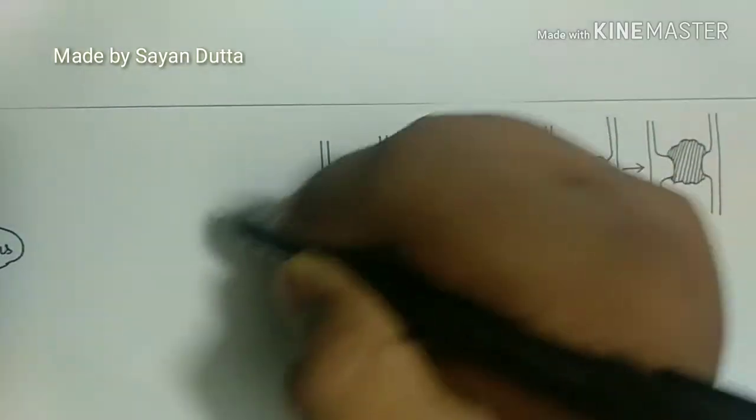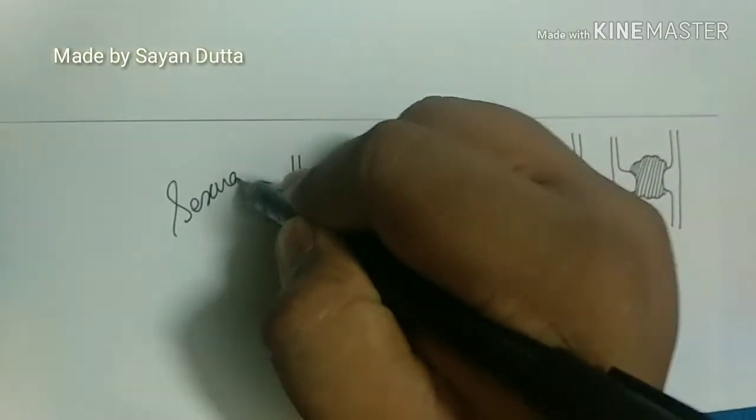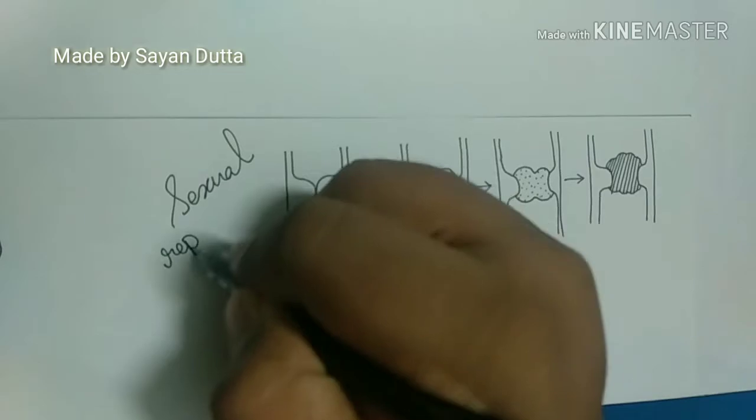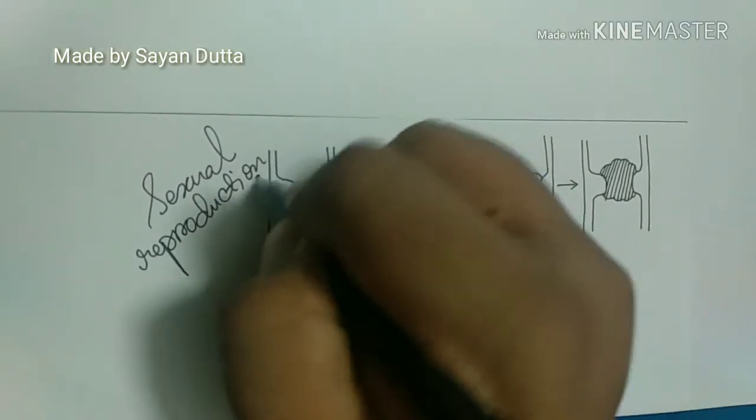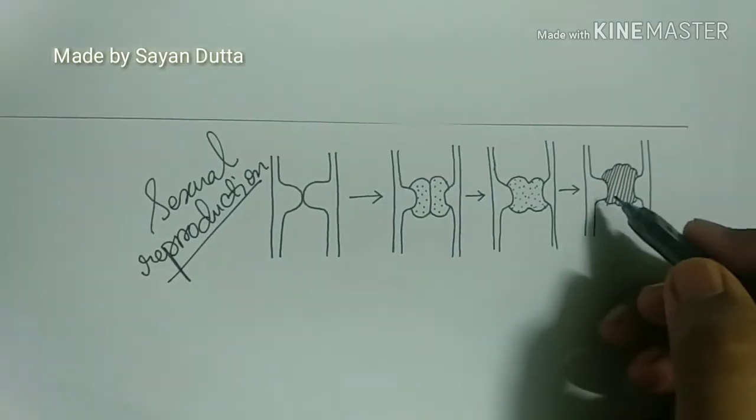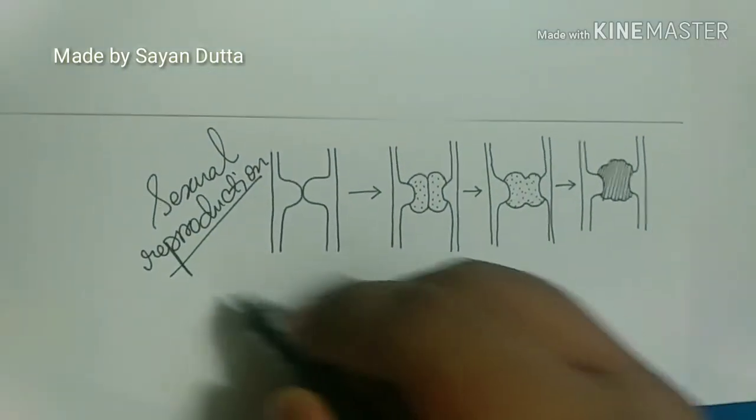In sexual reproduction, the main mode of sexual reproduction is carried out by the formation of gametangia.